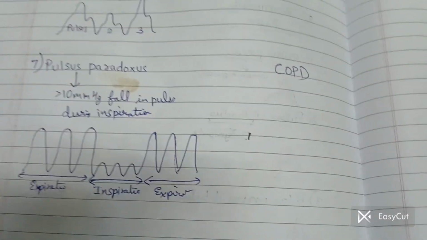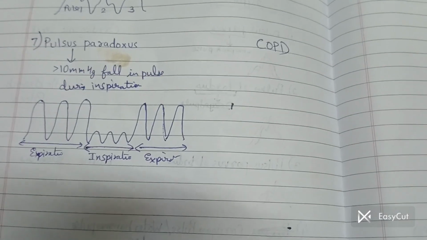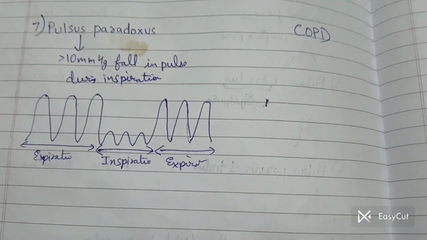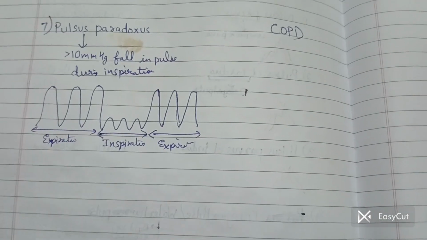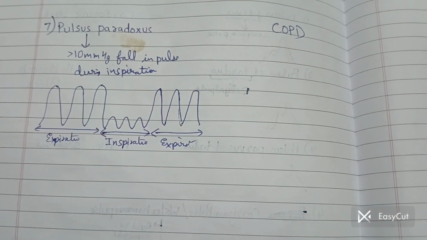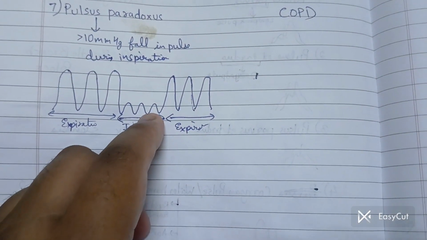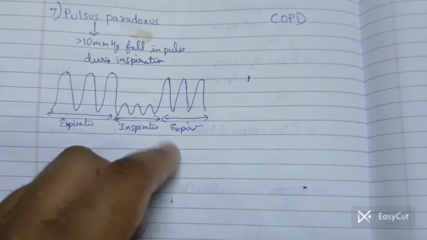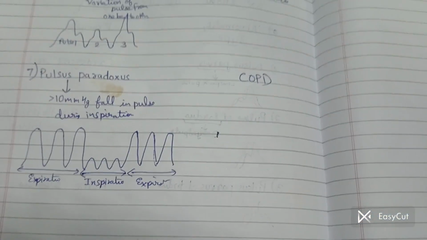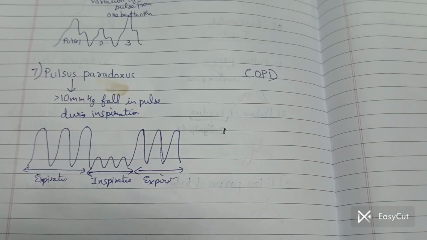And next is pulsus paradoxus. So it happens when during inspiration the peak decreases by 10 mmHg or more. As you can see over here, there is a decrease in the pulse during inspiration. This happens in conditions like COPD, that is chronic obstructive pulmonary disease.